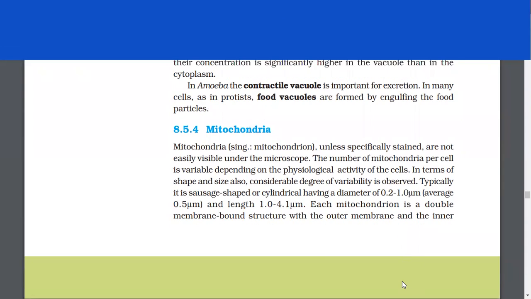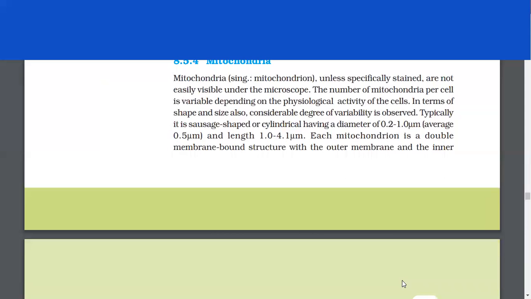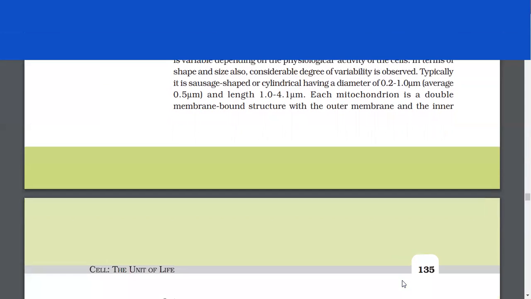Mitochondria. Mitochondria, unless specifically stained, are not easily visible under the microscope. The number of mitochondria per cell is variable depending on the physiological activity of the cells. In terms of shape and size also, considerable degree of variability is observed. Typically, it is sausage-shaped or cylindrical, having a diameter of 0.1 to 1 micrometer and length 1 to 4.1 micrometers.